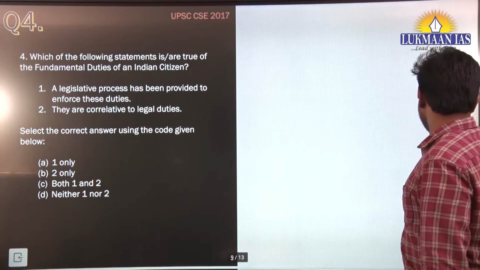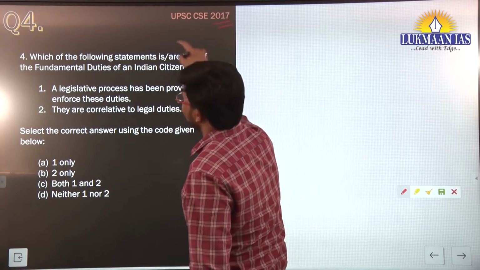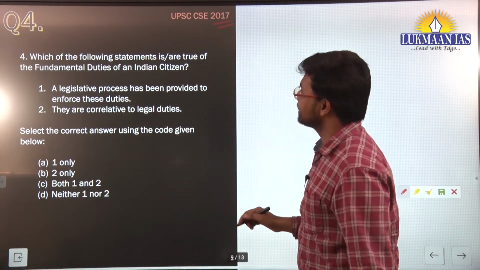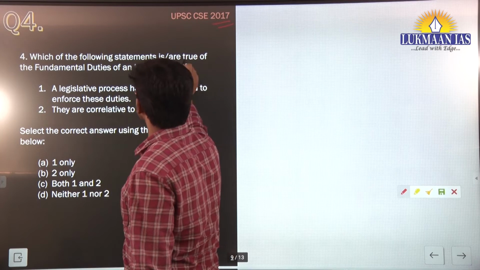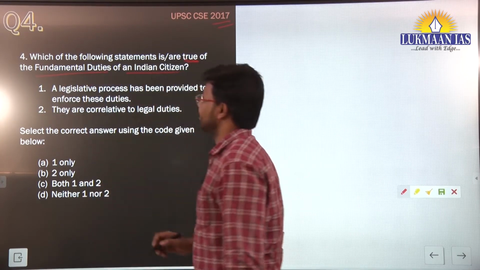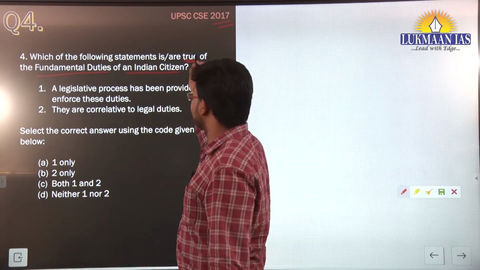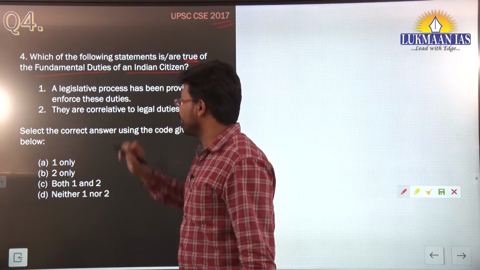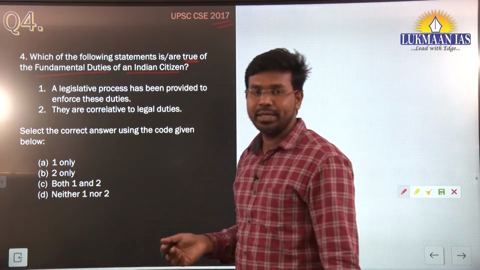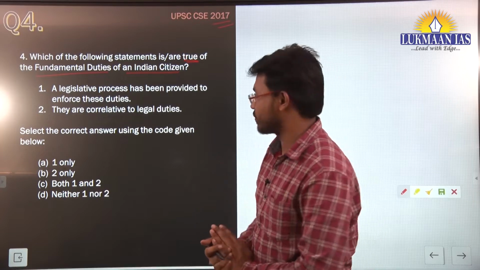Now let us take the next question for the day. This question was asked by UPSC in the year 2017, okay. Let us read this question. It says, which of the following statements is or are true of the fundamental duties of an Indian citizen? Here we have to find out the correct statements. They have given a few statements about fundamental duties. Let us read them, then we will understand fundamental duties in detail as well.